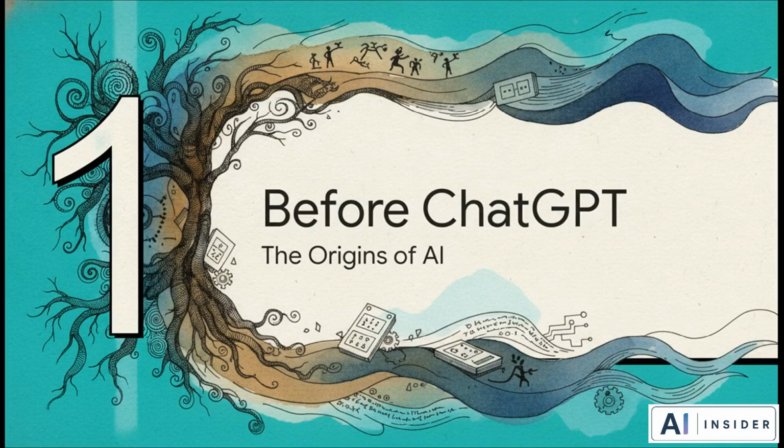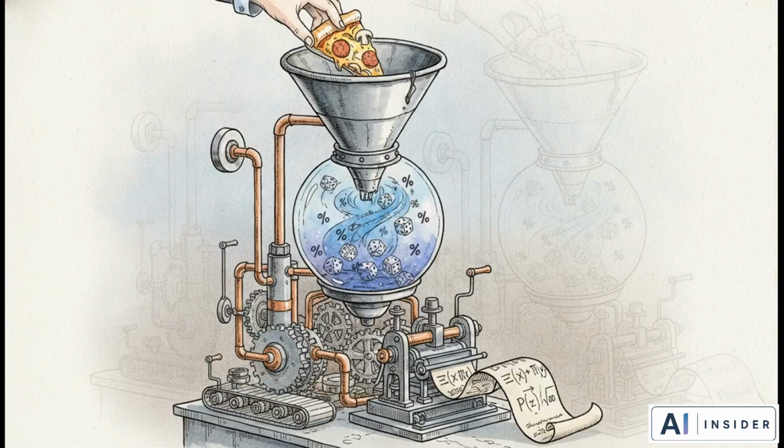Chapter 1. Before ChatGPT. So long before deep learning came into the picture, the secret to artificial intelligence wasn't about teaching a machine logic or reasoning or even grammar. Nope. It was actually rooted in something much more primal, pure probability. Early text generation wasn't about understanding meaning at all. It was quite literally just about calculating the mathematical odds of what comes next.